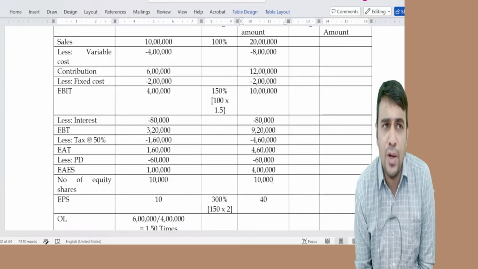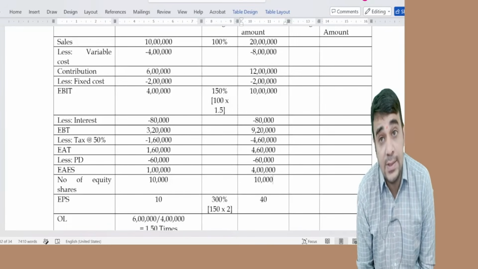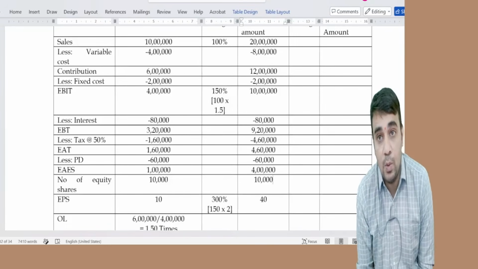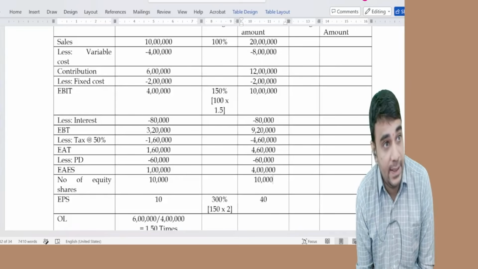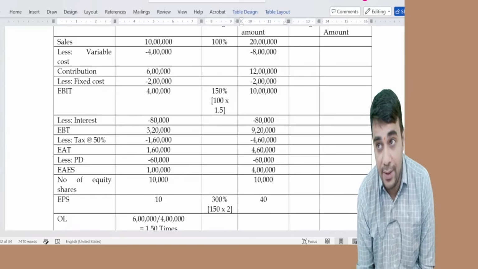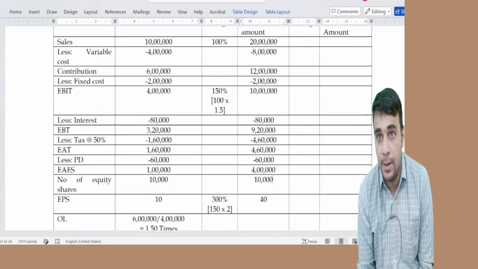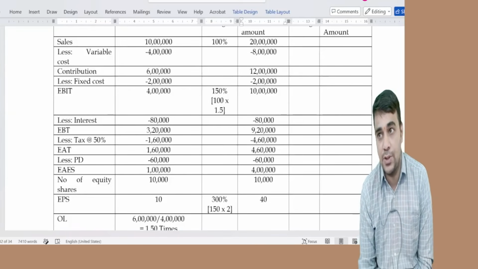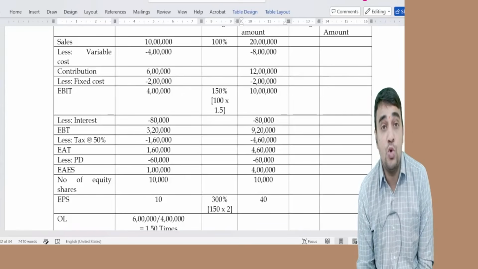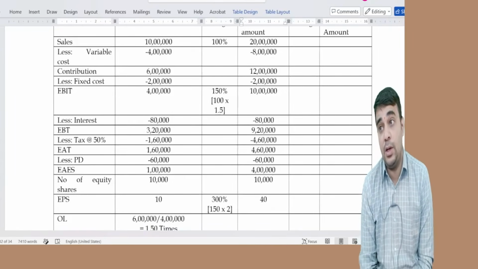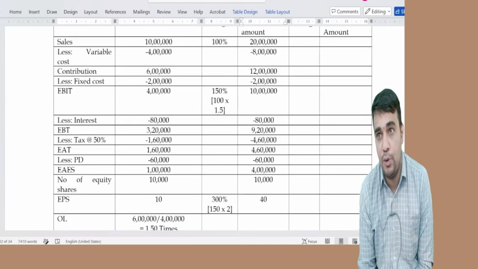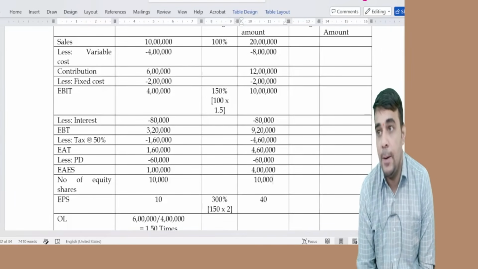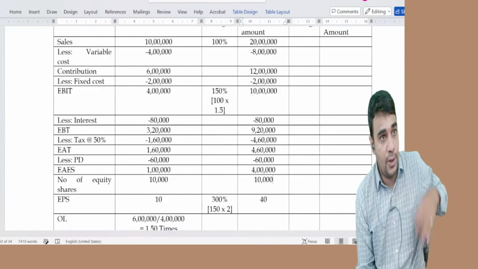What is the purpose of doing all this calculation? To understand how risky is the company. What is risky? If you have a very high operating leverage and a very high financial leverage, you are having trouble. Bharadwaj Institute may have a high operating leverage if it has high fixed cost. And if students go down by 10%, we may report a huge fall in profit. Able to understand the concept?